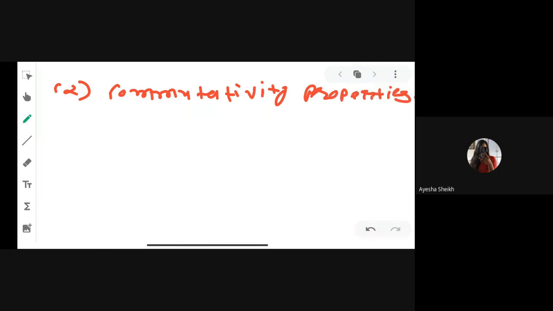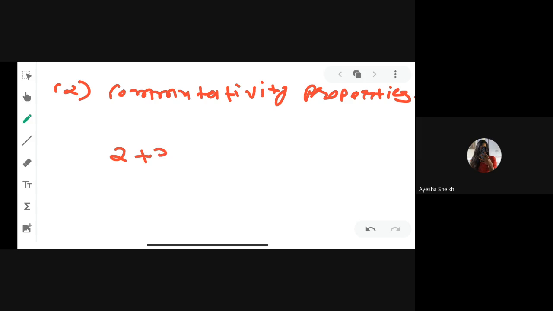Now what is the meaning of commutativity? Commutativity means we have to change the place of the numbers. We are interchanging both the numbers, and if we get the final answer equal, then it is commutative. Otherwise, it is not commutative. I am giving you an example so you can clearly understand.